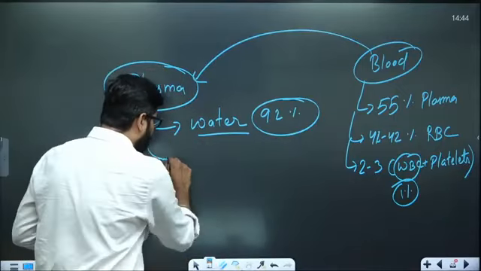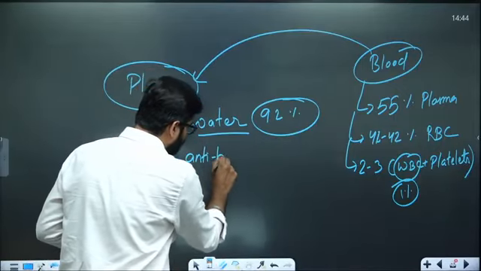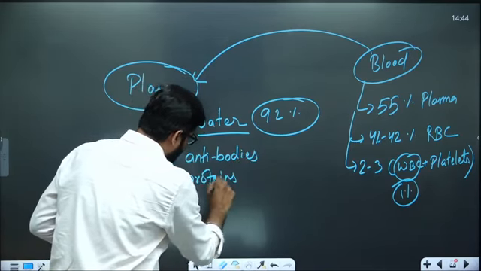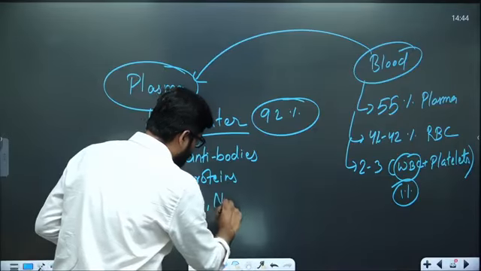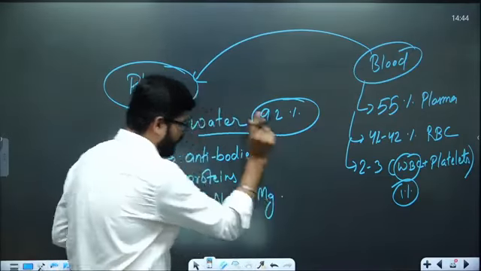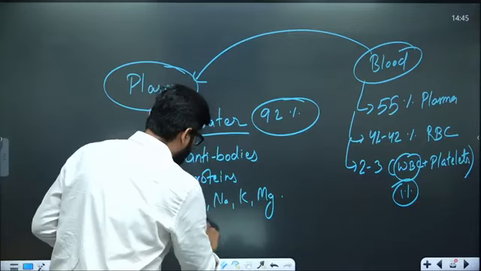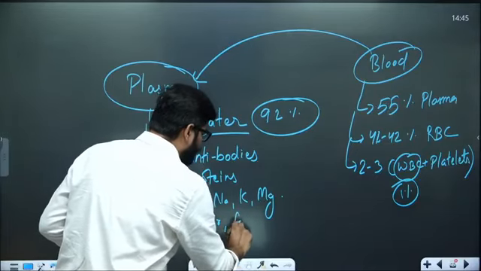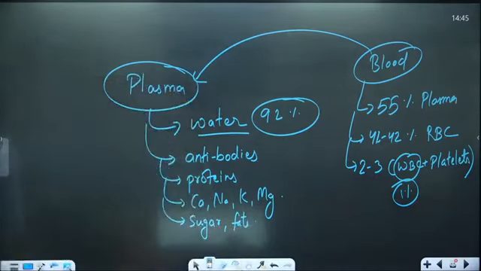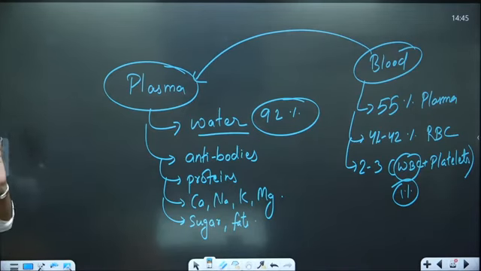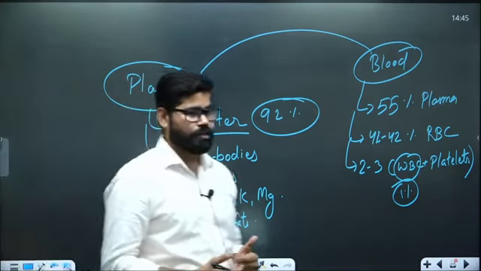Apart from this, there are antibodies, proteins, and substances like calcium, sodium, potassium, magnesium, and different types of salt plus sugar. Fat also. So all these things are part of the blood. Around 92% is water, and in the remaining portion we have all these things. So that is one thing about plasma.